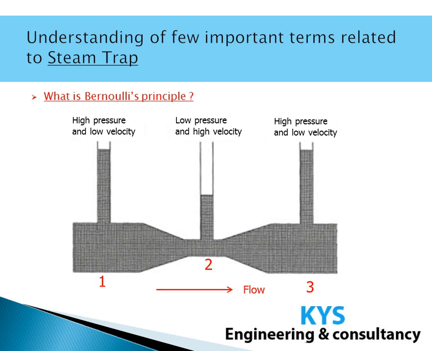So this explains Bernoulli's principle: if we decrease the area at point 2 for the flow of the fluid, then its speed will increase, but at the same time it will have less pressure.